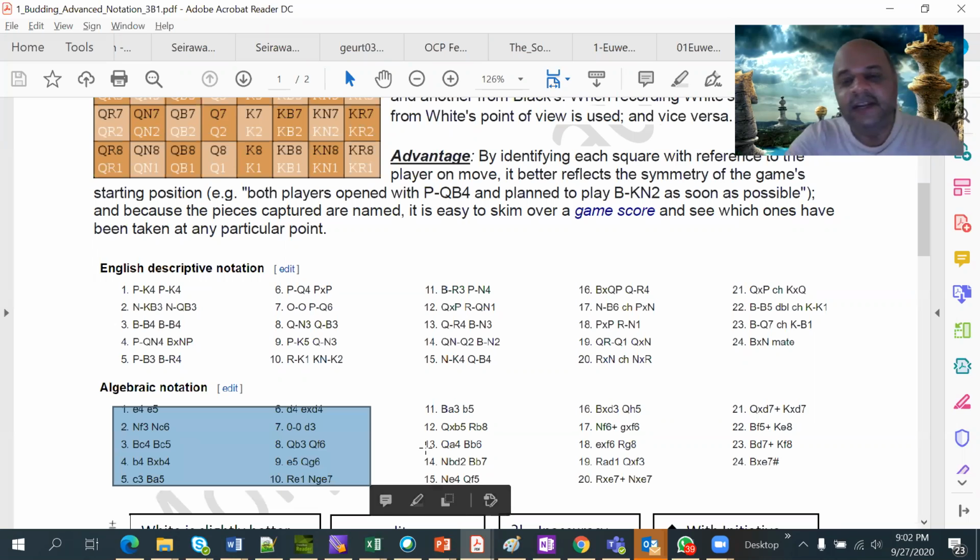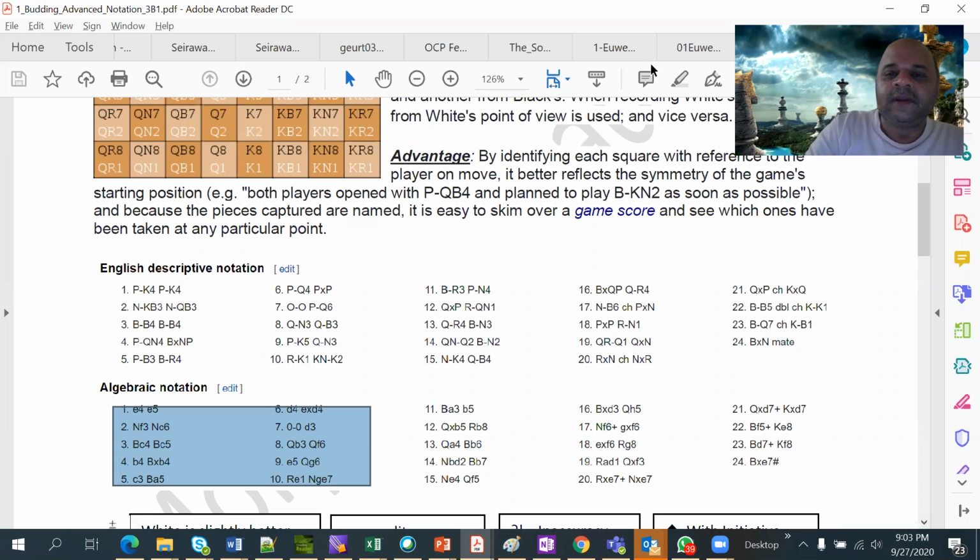And then I have sent each one of you one game today, which is from a book written in the descriptive format. Now our job, as a long-term assignment, is not something you have to do in 1 day or 1 week. You can do it in 1 month or 2 months, even 2 or 3 months. But within that time, you have to complete that entire game. Whatever game has been assigned to you, you need to convert it into the algebraic notation, not by writing on pen and paper, but in digital format.